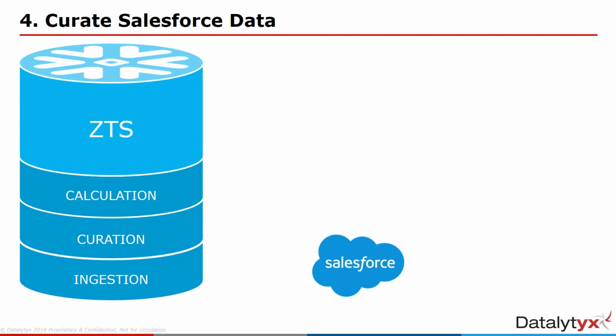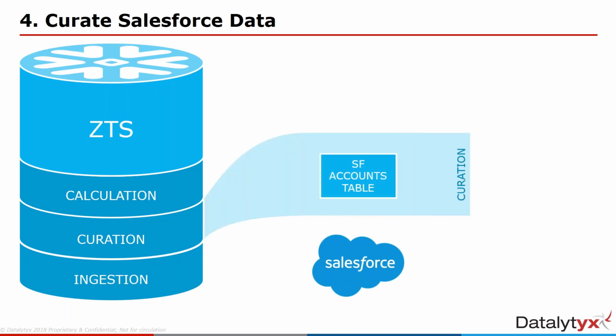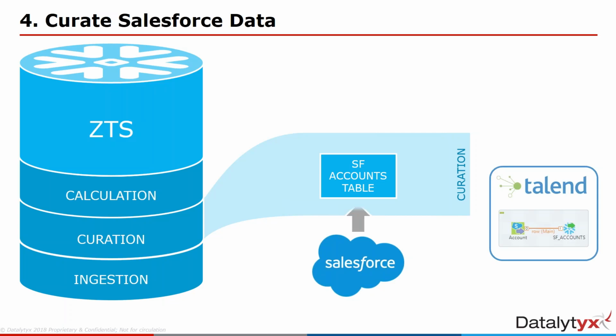So we've got some data in Salesforce. We're going to set up a table. You see a pattern here. We're setting up a curation layer table to hold that data in as similar to the source format as possible. And we're going to use an ETL platform, in this case Talend, just to bring that data in and to move that directly into Snowflake.